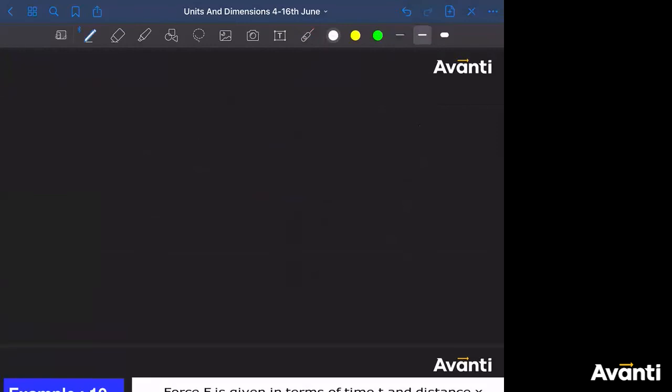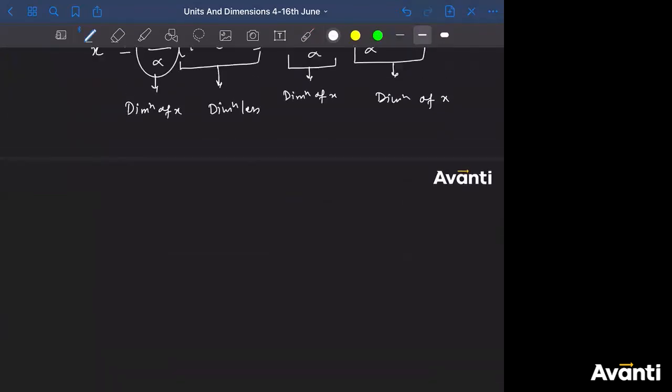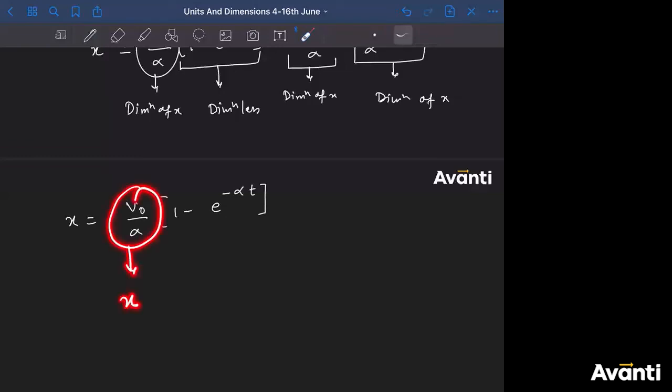So I'll write x is equal to v naught divided by alpha into 1 minus e to the power minus alpha into t. So this term is having the dimension of x, but we don't have the dimension of any one of them. How can I get the dimension of v naught? If I know the dimension of alpha, I can get the dimension of v naught. Or if I know the dimension of v naught, I can get the dimension of alpha. But I know the dimension of none. किसी का नहीं पता है, तो कैसे निकालेंगे?